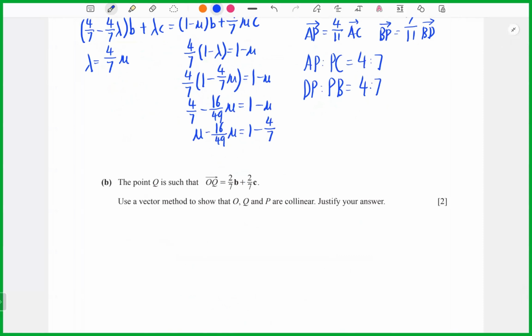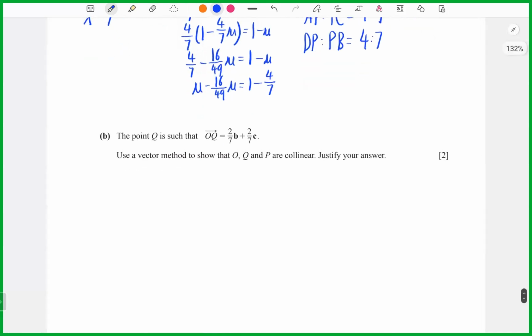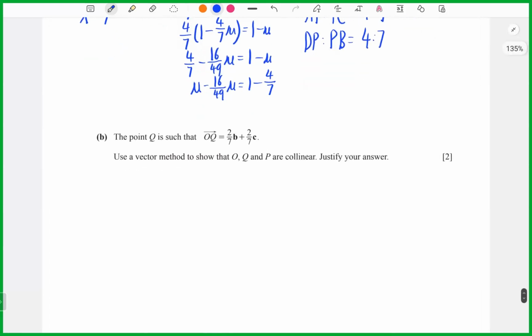Now let's see part B. The point Q is such that OQ equals to 2 over 7 B plus 2 over 7 C. Use the vector method to show that O, Q and P are collinear. Justify your answer. So now we can try to find the OP.